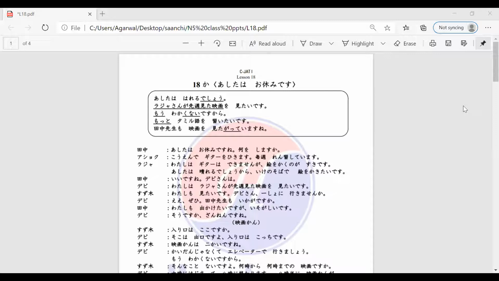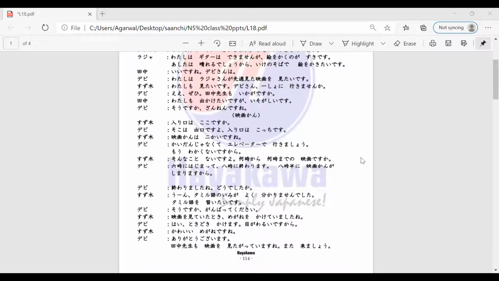So the next scene is taking place in the eigakan, that is your movie theater. So Suzuki-san is speaking, right? So he's talking. Hemalata-san, can you read the dialogue for me?